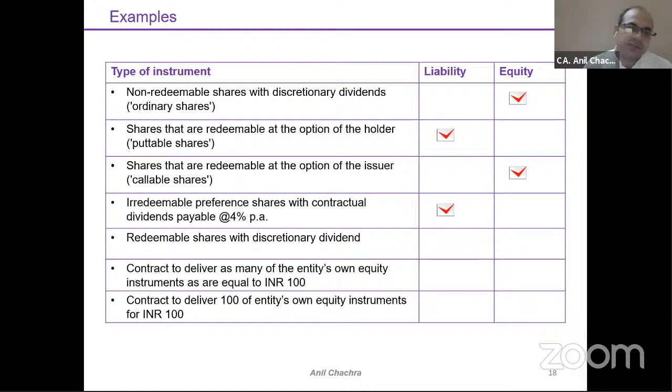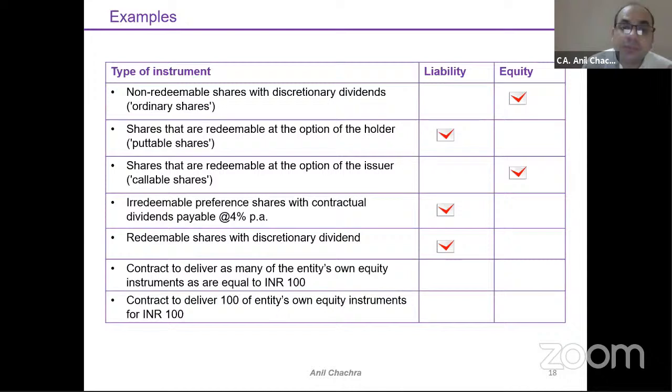Redeemable shares with discretionary dividend. Redeemable shares means contractual obligation. That will be your liability part, although the dividend is discretionary, because my obligation would be there on the principal part. This category, redeemable shares with discretionary dividend, can be part of your compound instrument. In the next slide, we will discuss the compound instrument part as well, right? So this will be your liability part because the liability is there for the redemption of the principal part.